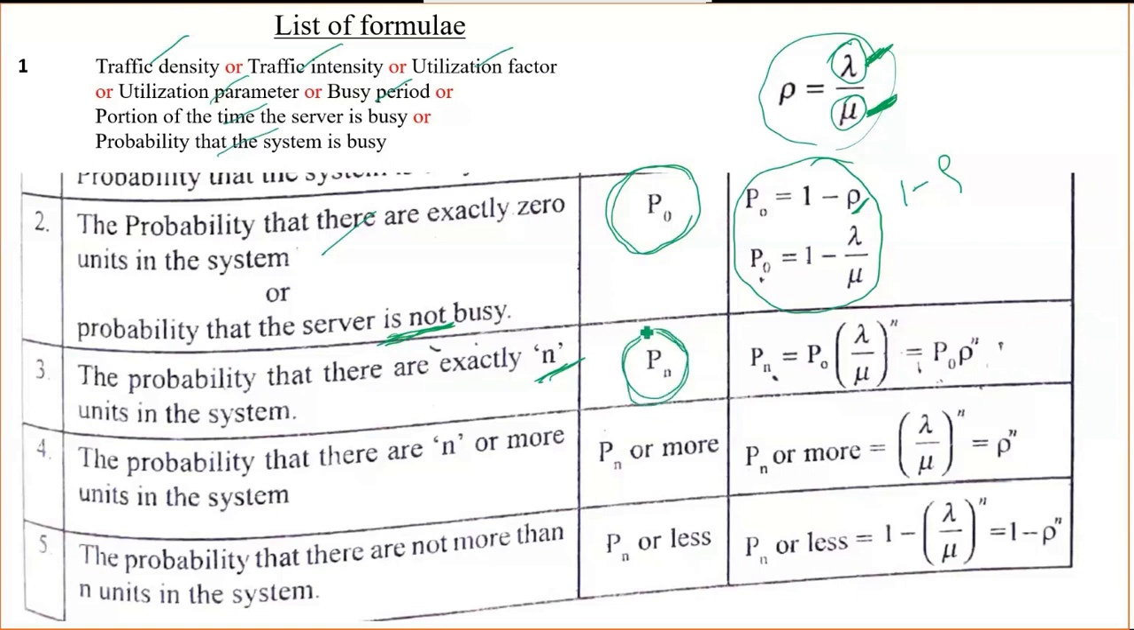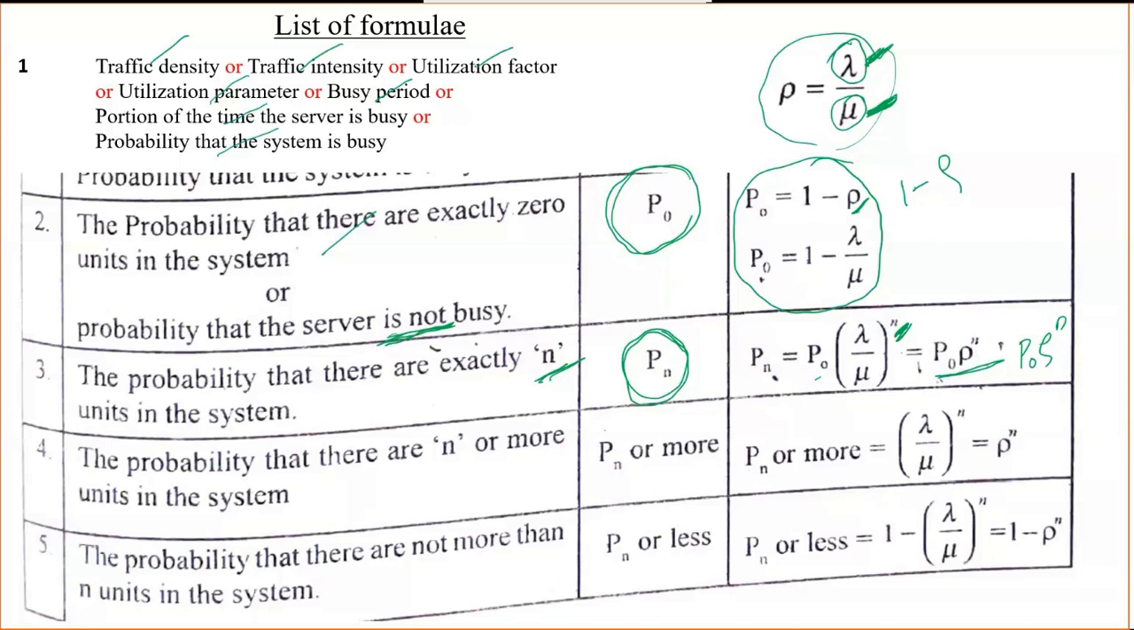That Pn is equal to P naught times lambda divided by mu, raised to n. So this n they are supposed to give, or else you can assume it to be 4 or 5 and then solve it. The simplified formula is P naught into rho raised to n. Here also, if you know lambda and mu, then we can get the third answer.